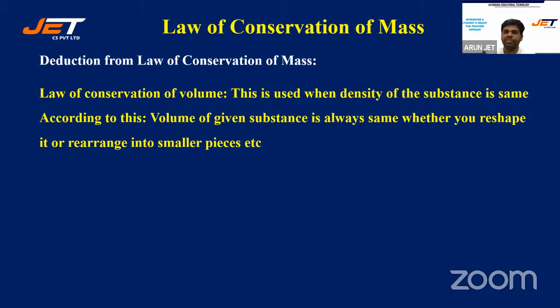Mass is actually the same because density is also the same. Density is remaining constant, so volume also remains constant. Density has to be the same in both the cases. What I mean by density being the same is that density is to remain constant in the whole of the process.